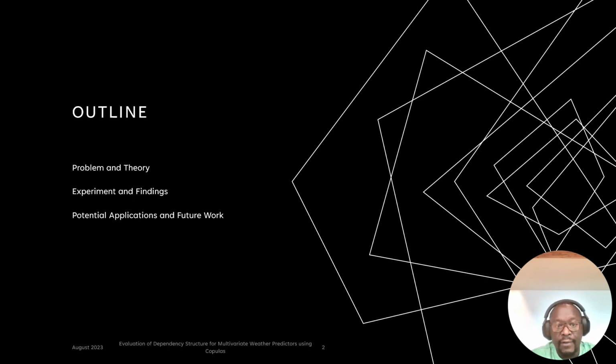And then I'm going to take us briefly through some of the experiments we conducted using different types of Copulas and the findings that we've found. And finally, I'm going to wrap it up with some potential applications that we've seen that can be useful coming out of this work, and also some pointers to the future work.